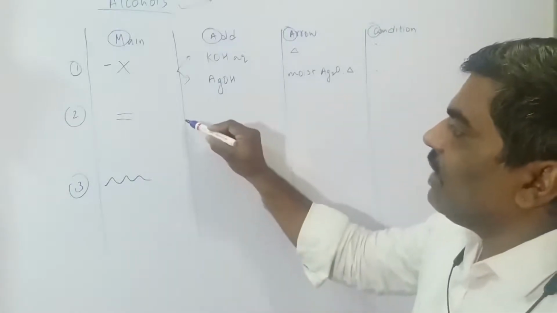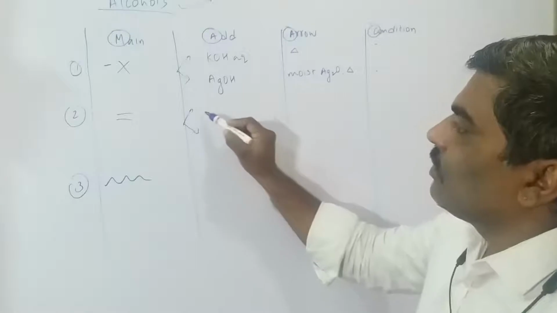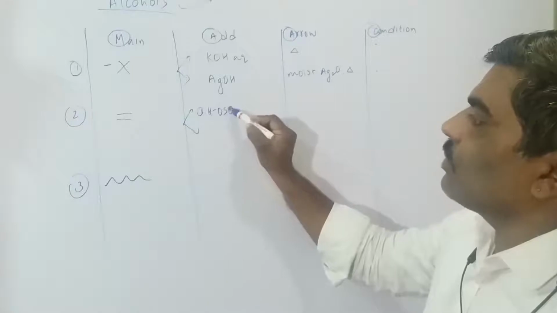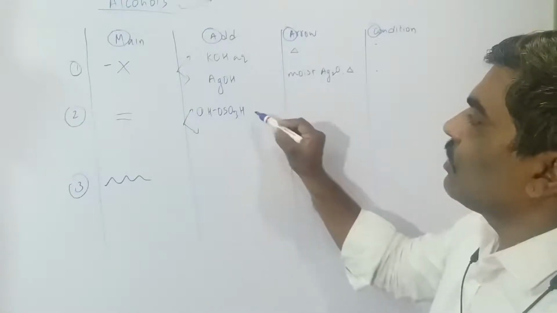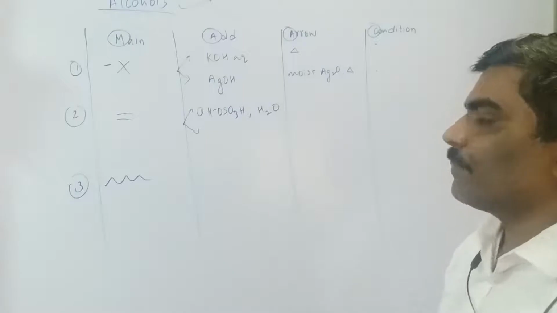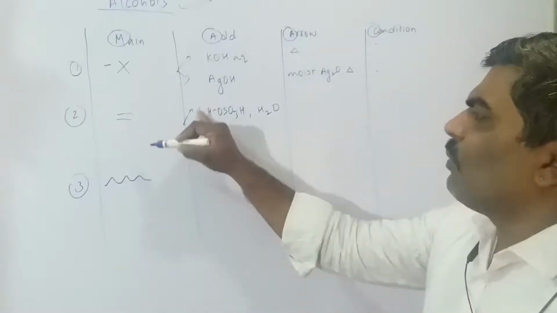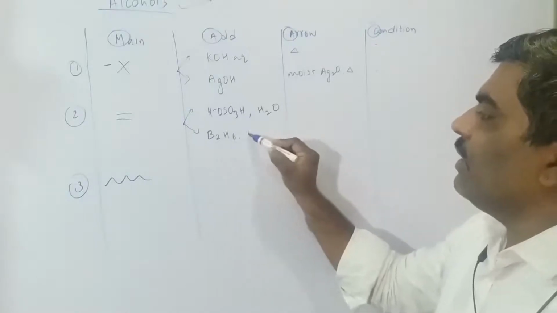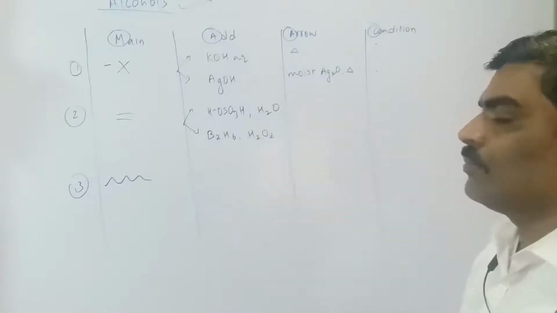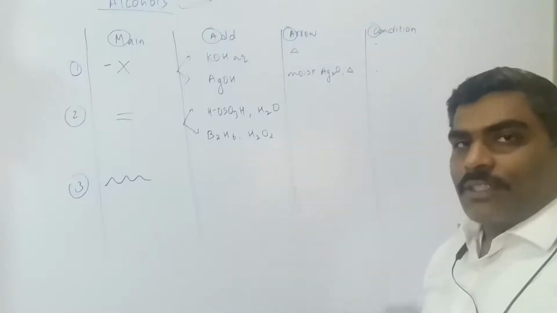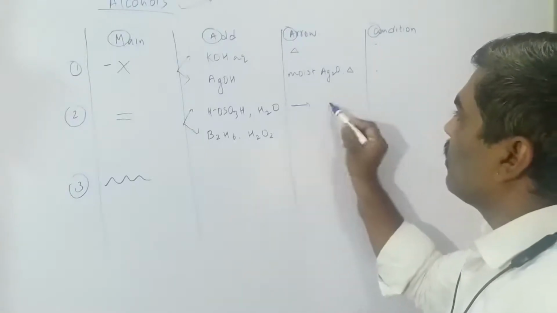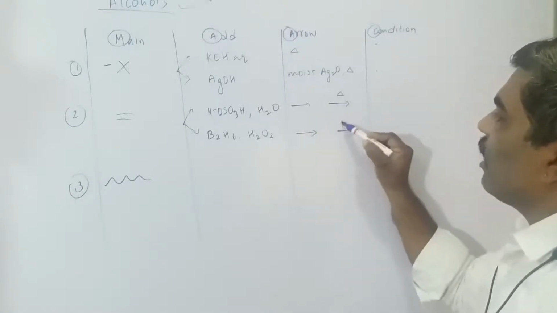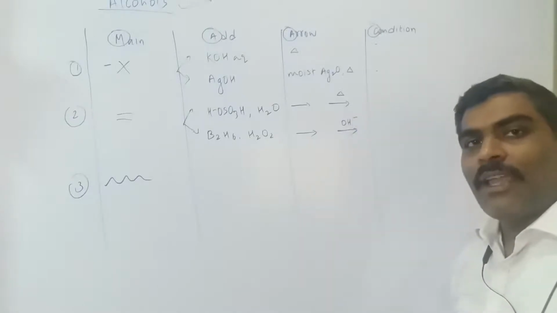In alkene, again we have two possibilities. One is sulfuric acid, HOSO3H, and water. No need to write this number one, it's okay. Here we have diborane and H2O2. This is a two-step process, that's why we'll have two arrows. On the second arrow we have OH minus.